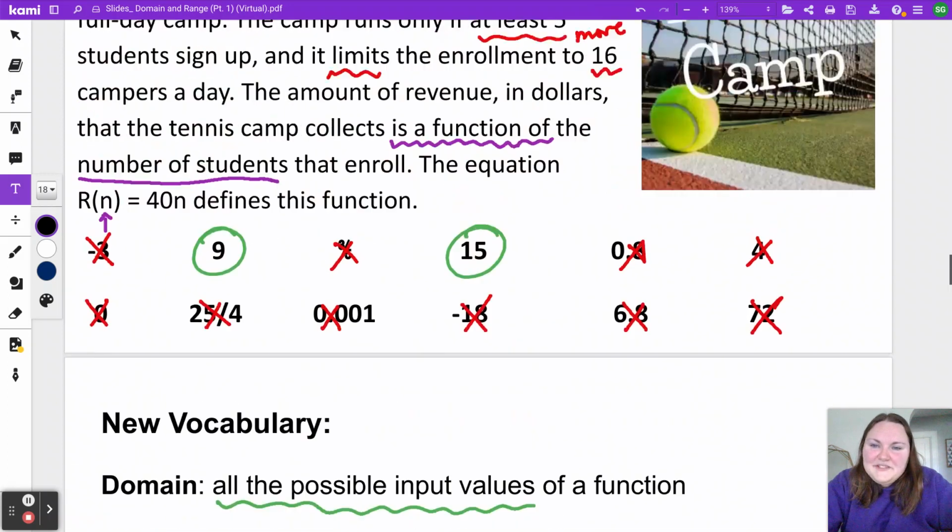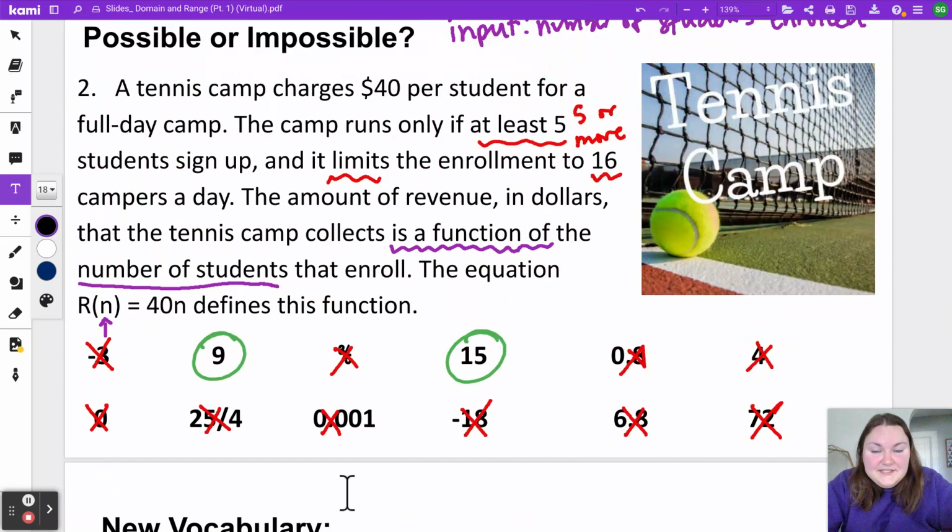I'm going to come back to the numbers we had circled here and use that to help guide our description of the domain. In the past, I've had some students say, we can describe it the same way. I can say it can't be negative, or I'll say all positive numbers. But the problem with just saying positive numbers is because, look, we've got red X's through a lot of positive numbers. Like these fractions are positive, but we said those aren't okay. That description of your domain has to be as specific as possible.